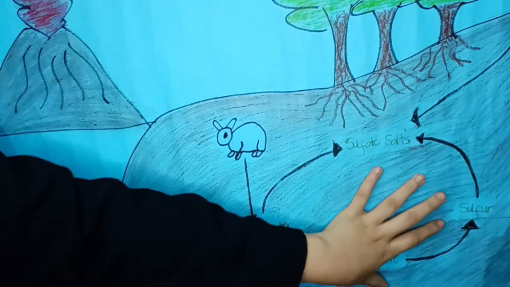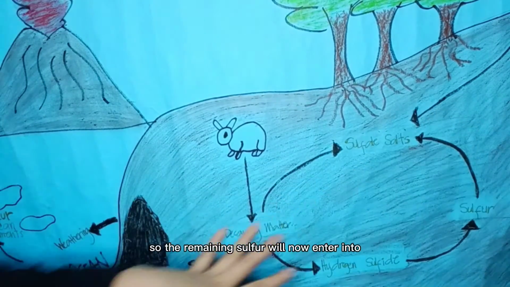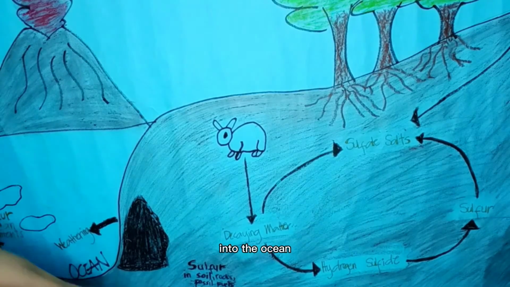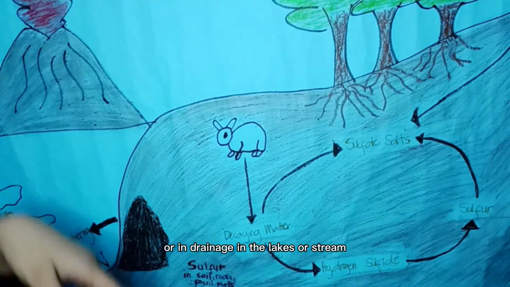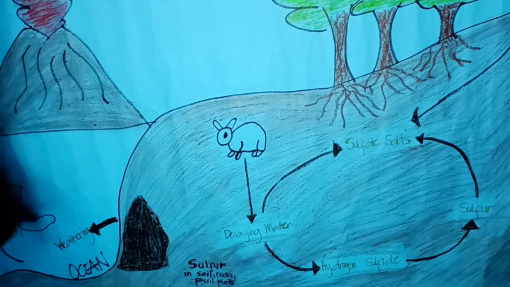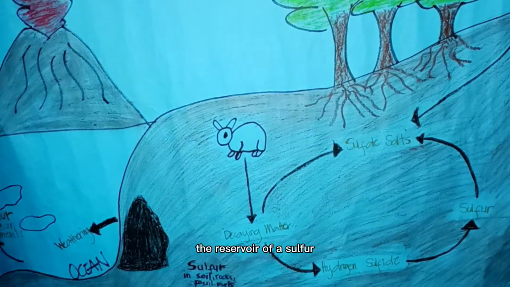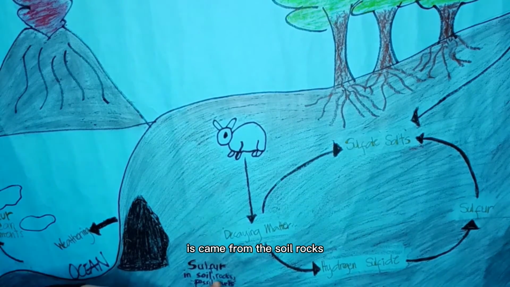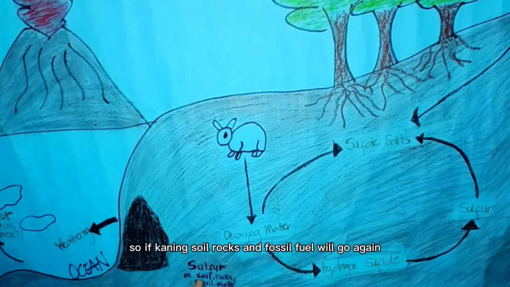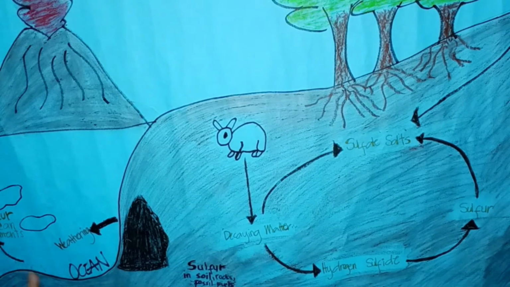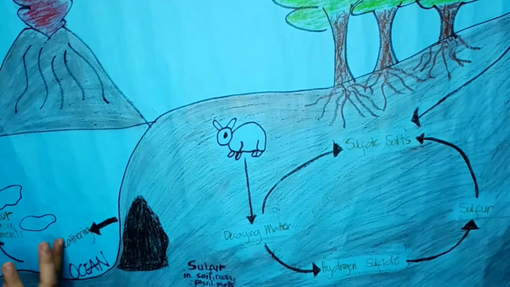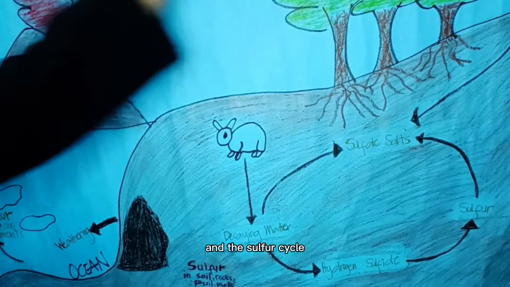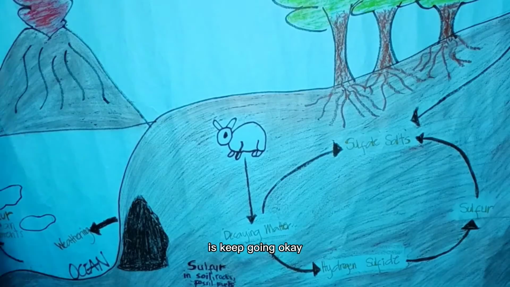After the soil has sulfur, the remaining sulfur will enter the ocean or the drainage in the lakes or streams, because the reservoir of sulfur comes from the soil, rocks, and fossil fuel. If the soil, rocks, and fossil fuel enter the ocean again, then the sulfur is again released to the atmosphere, and the sulfur cycle keeps going.